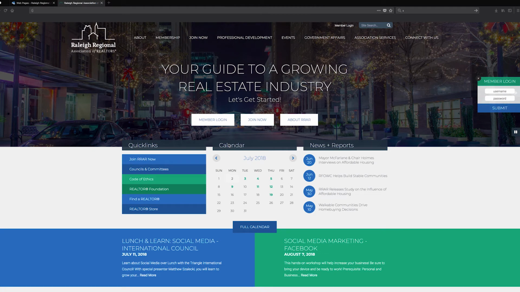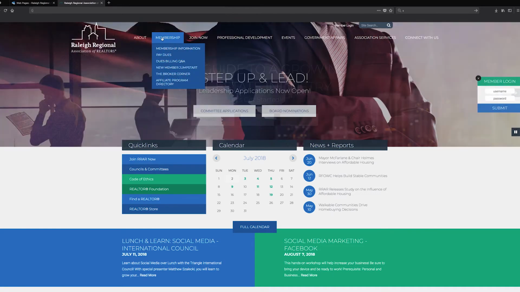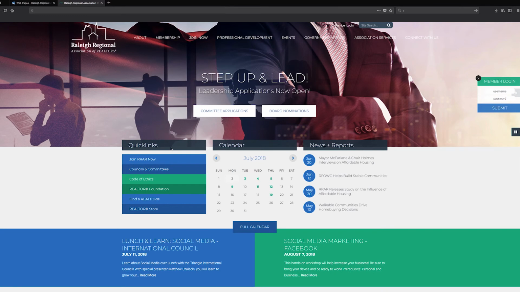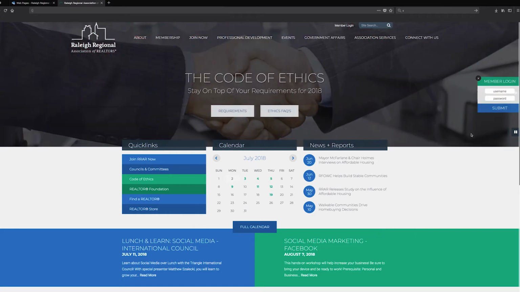So, as you can see, we have our top-down screen, we have our navigation up here that we're able to scroll through: quick links, calendar, news and reports, and so much more. But one of the first things I wanted to focus on is our member login right here in the right-hand corner. You can also utilize all of this here with the member login as well.